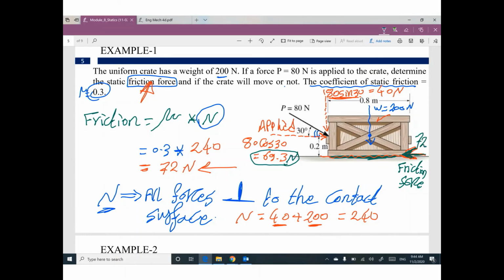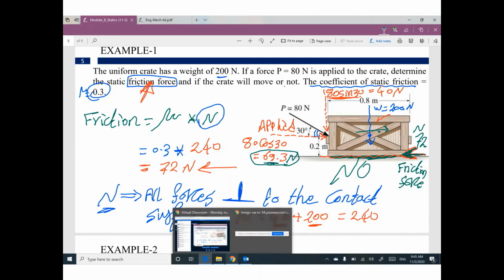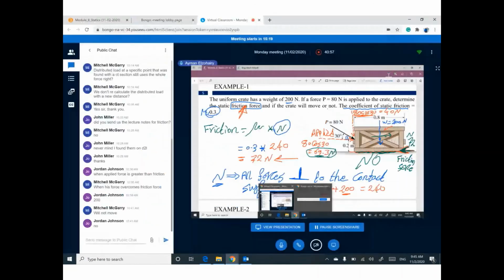Do you think this crate will be moved? No. Because your pushing force is 69, but the resisting force, which is the friction force, is 72 Newton. So no movement will happen.